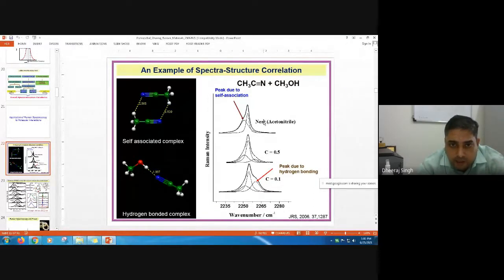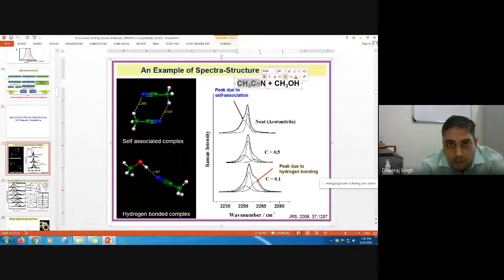Pure acetonitrile, if you are taking the Raman spectra, then you are finding the Raman x-axis, y-axis data. In the x-axis, that is a frequency. In acetonitrile, you can see CH3, C triple bond here. Generally in Raman and IR, people focus on the functional group, polar group. Here you can see C triple bond is the polar group. That's why we have focused on C triple bond, whose frequency always comes in the region of 2250 centimeters.